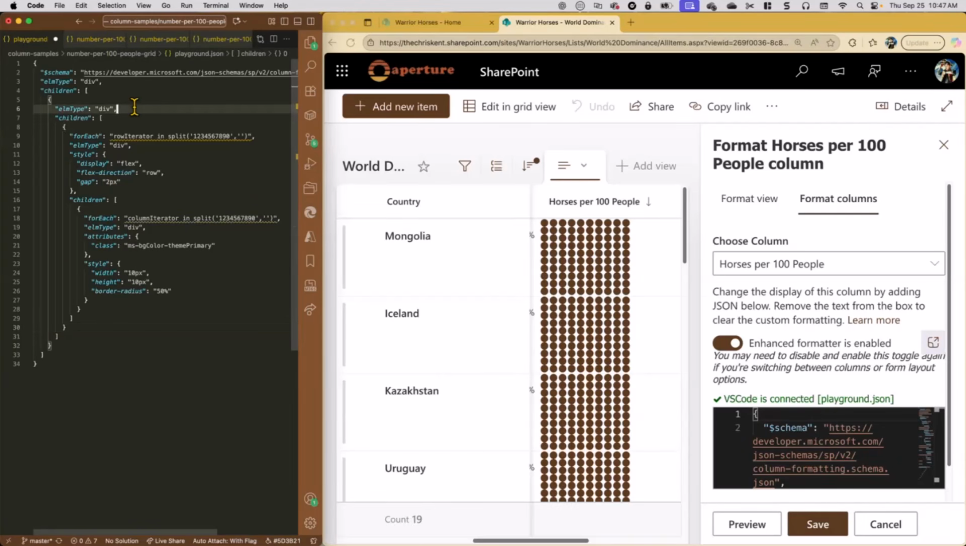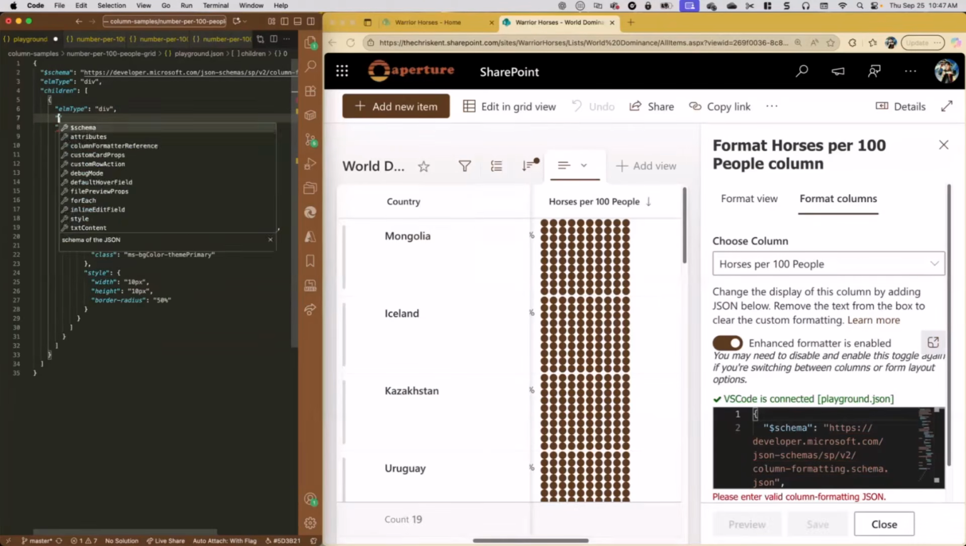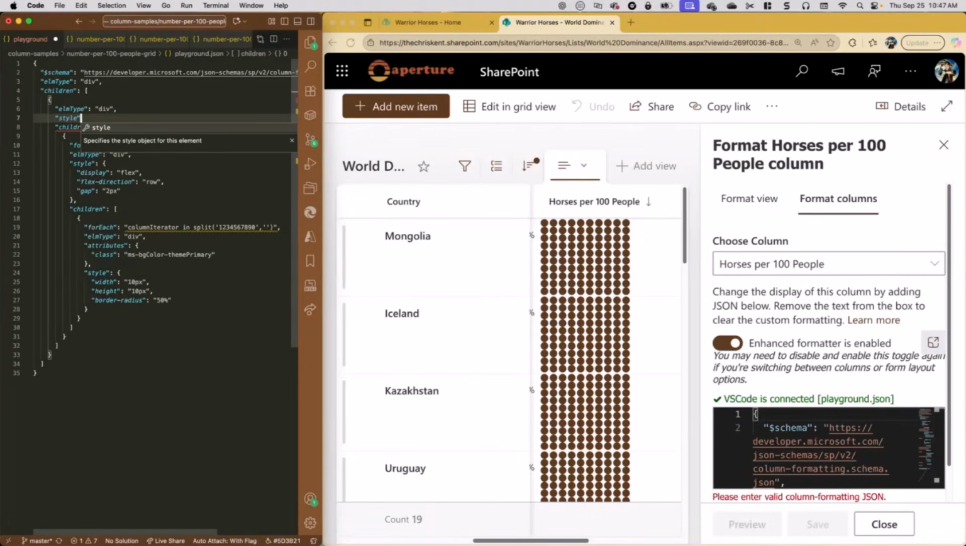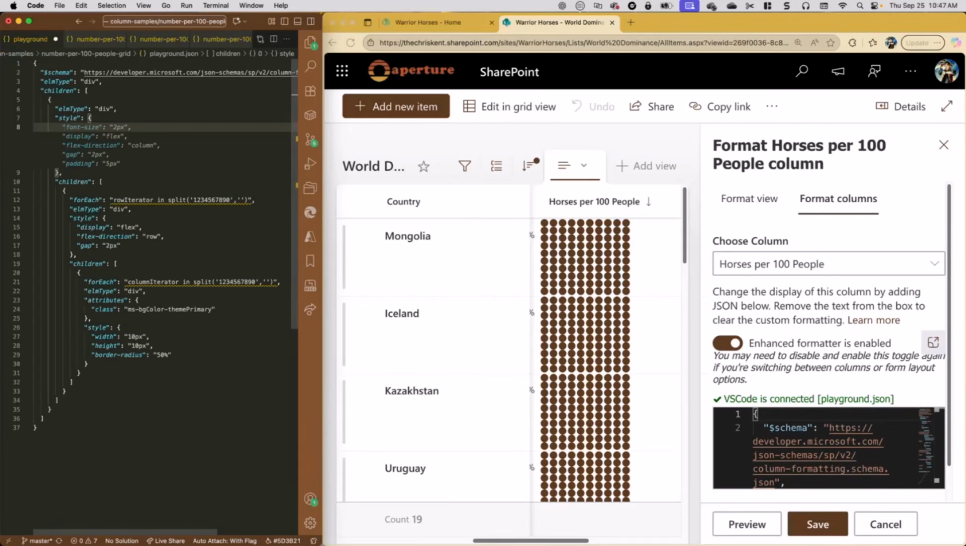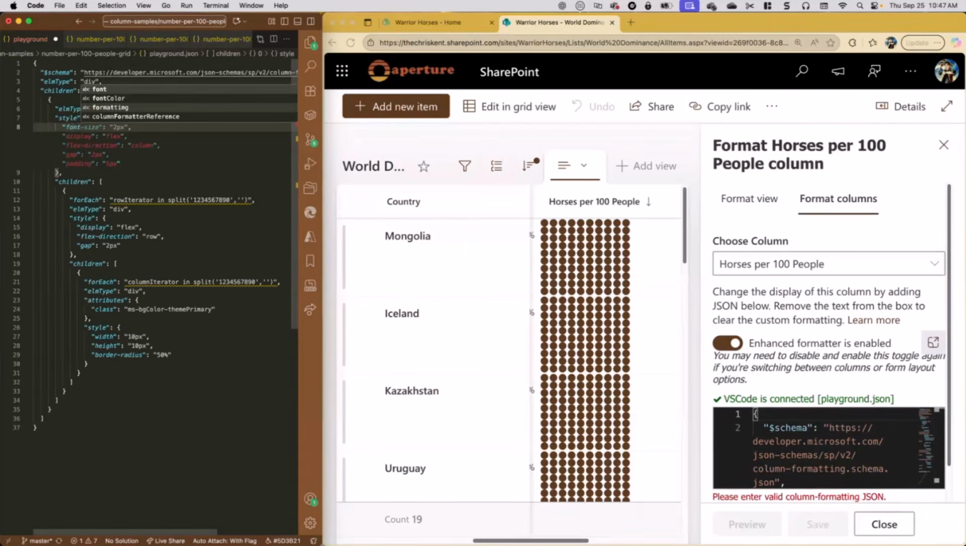So let's add some more styles here just to be consistent. So let's say style, bom, bom, bom, ba-dom, bom. These are sound effects. I don't need your special soundboard, David.